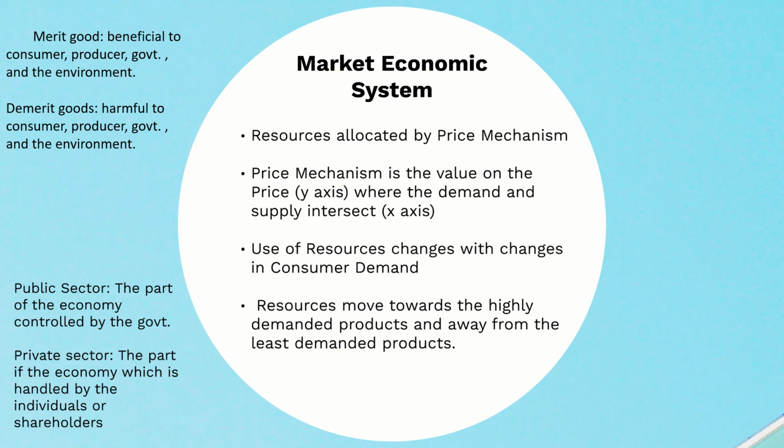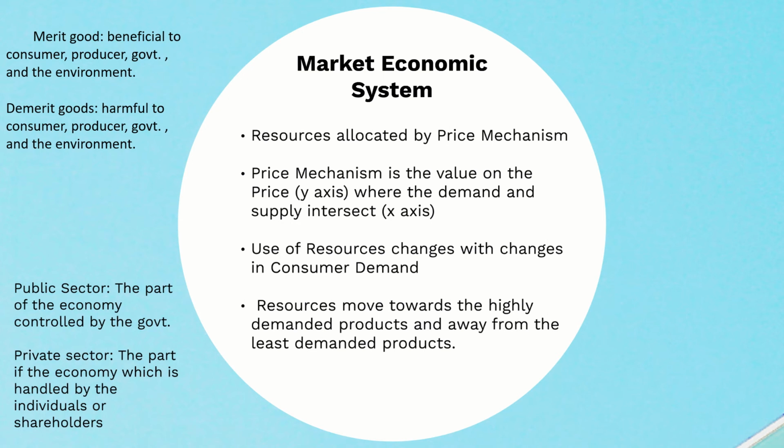Resources are allocated by the price mechanism. Price mechanism is the value on the price, which is the y-axis, when demand and supply intersect. When demand and supply intersect, the point when you extend it to the y-axis, which is price, will be the price that is set. So this finding of the price is called the price mechanism.